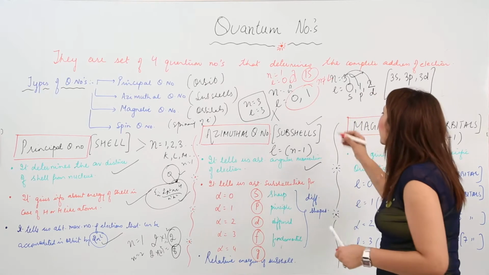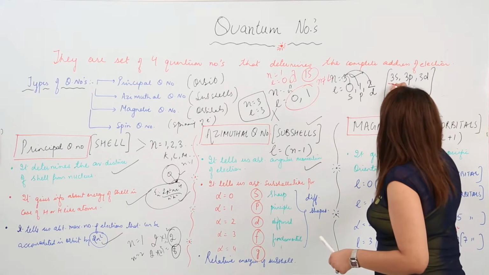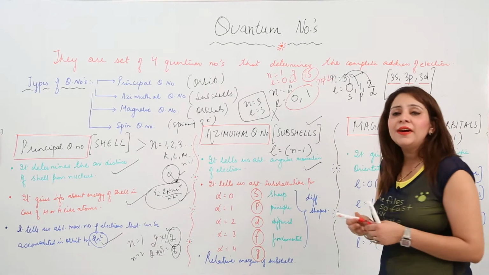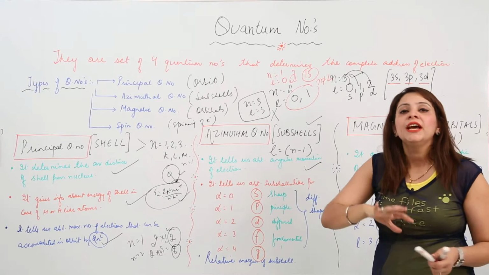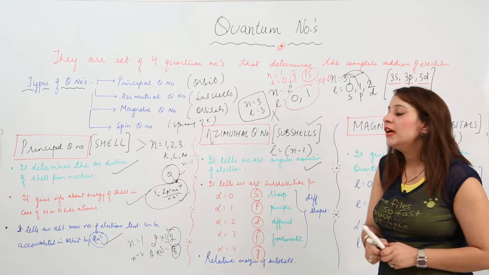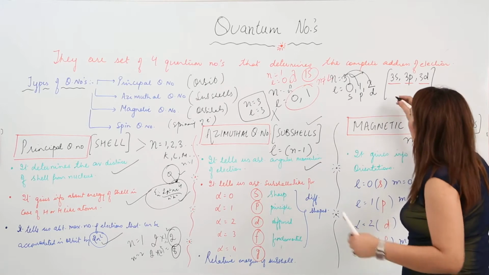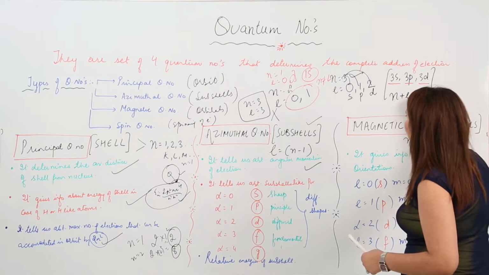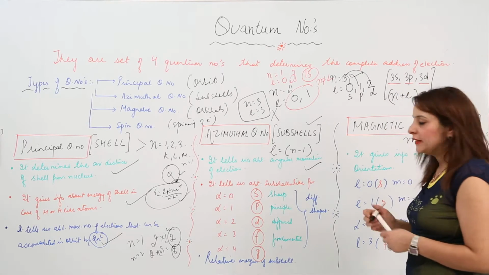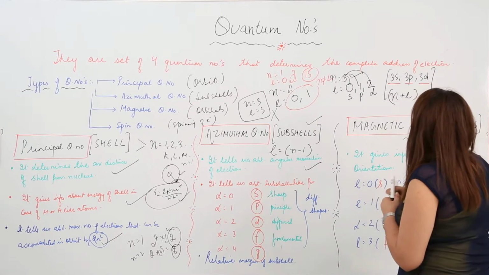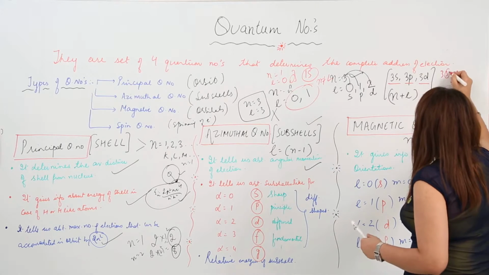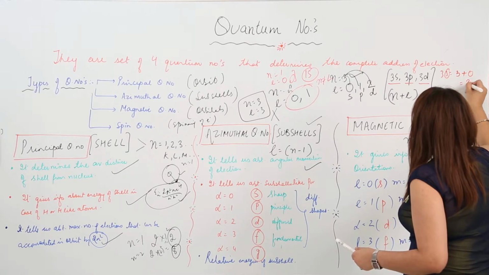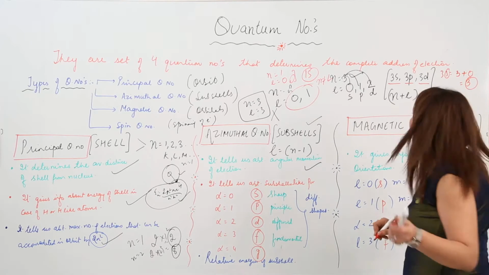Suppose I have 3s, 3p and 3d, and I ask you which of them possesses the lower energy and which the higher energy. You confirm their energies by doing N plus L. For 3s, N is 3 and L is 0, so the total is 3.